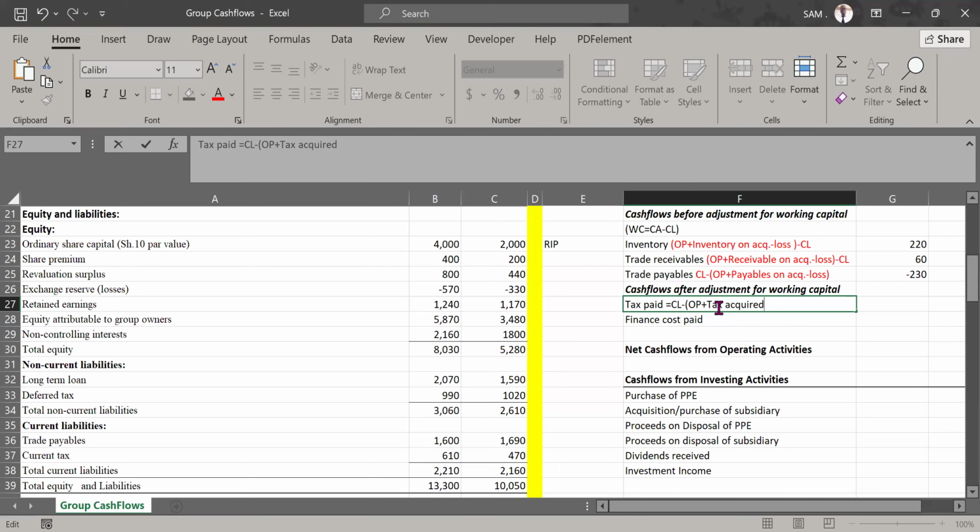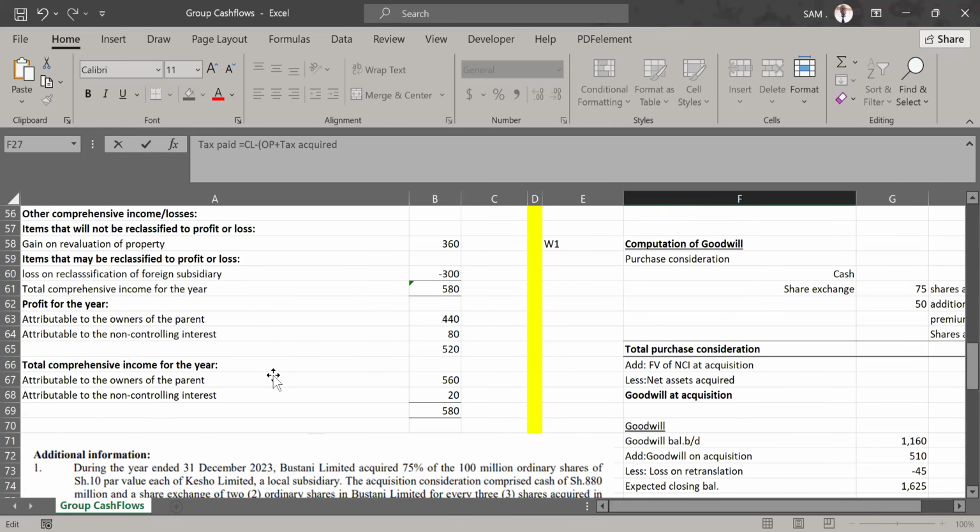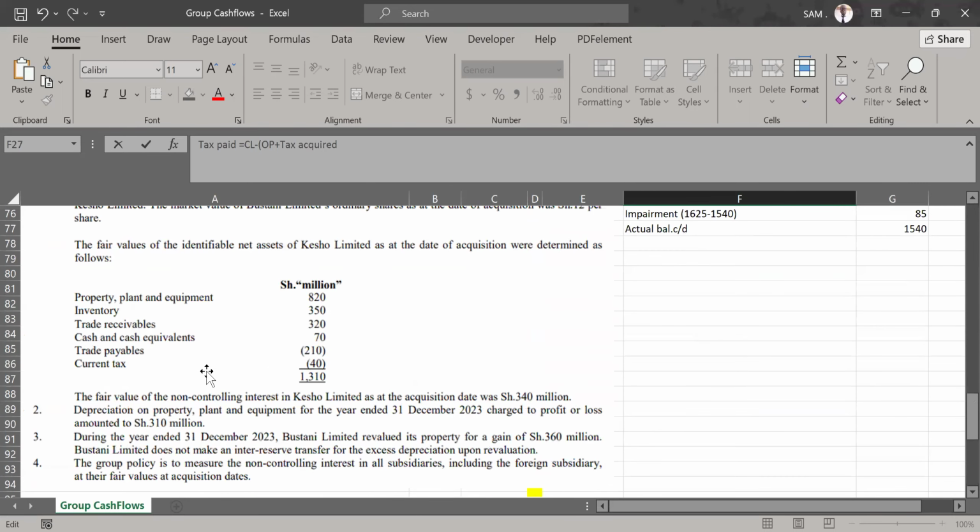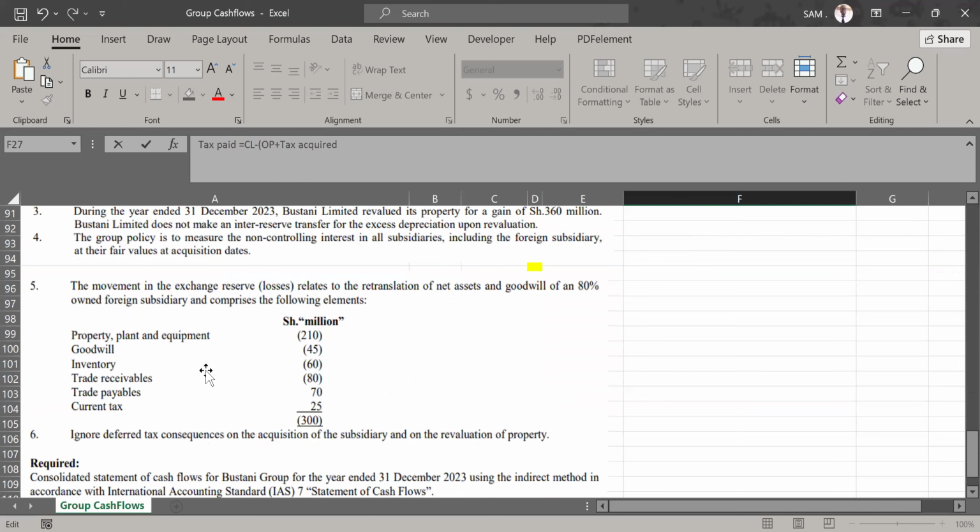After you've added that tax acquired from the subsidiary, make sure you check if there were any retranslation losses that affected tax, any tax element, either deferred or current. Let's go to note 5. There was current tax affected by how much? 25. It suffered a loss of 25, right? There was a retranslation loss of 25.